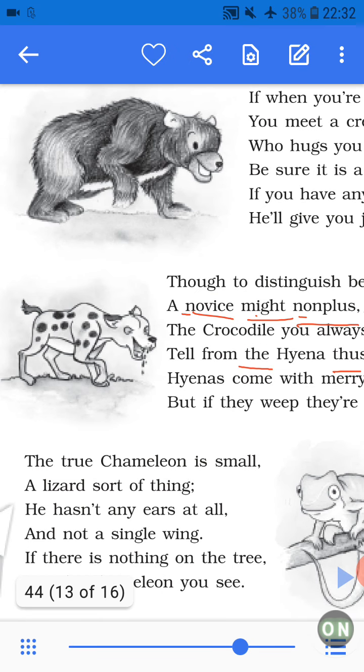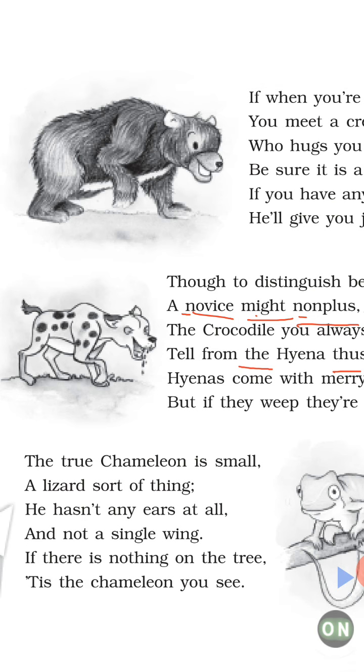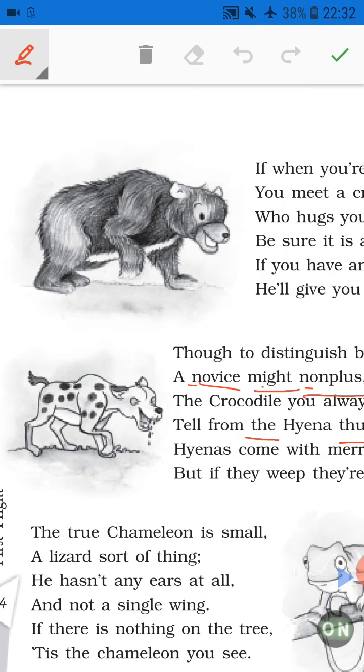The true chameleon is small, a lizard sort of thing. He hasn't any ears at all and not a single wing. If there is nothing on the tree, this is the chameleon you see. So the same rhyme scheme is used in this stanza also. You can see small, all, thing, wing, tree and sea rhyming. So the same rhyme scheme, A B A B C C, is used.